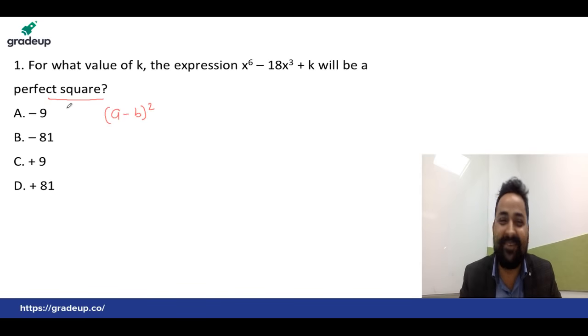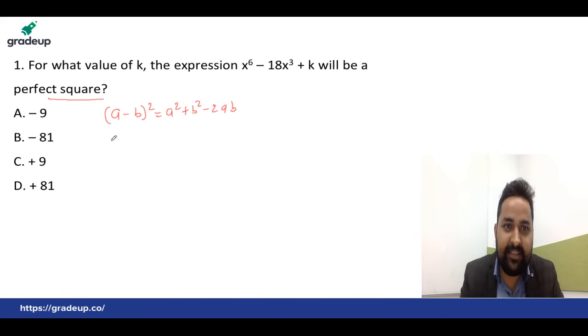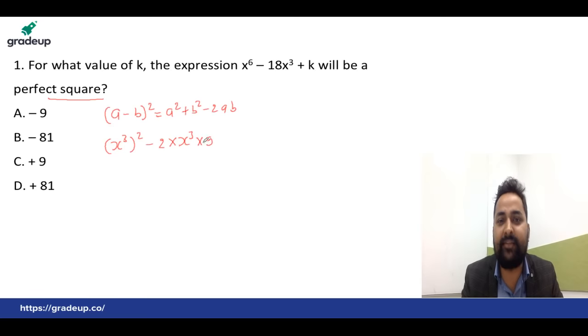See here, students, a minus b whole square is a square plus b square minus 2ab. Why am I using a minus b whole square? Because here they have given a minus sign. Now students, we can break this as x to the power 6, which we can write as x cube whole square, that becomes a square, plus b square, minus 2ab. We can write that as minus 2 into a, that is x cube, but they have given 18x cube, that means we multiply by 9, that is 2x cube.